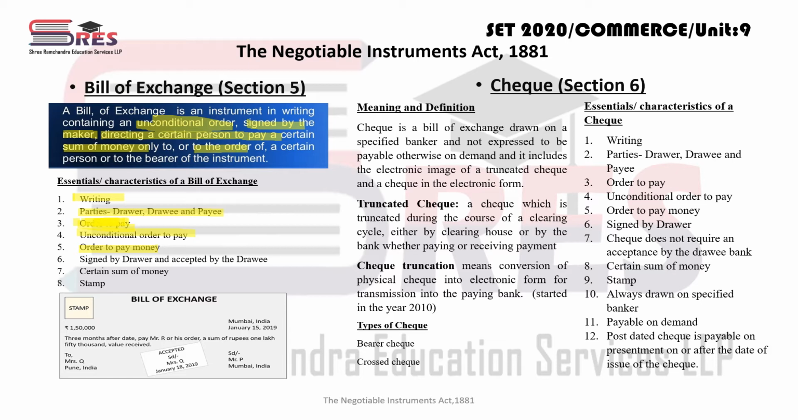Then it must be signed by the drawer, that is, the seller signs, and accepted by the drawee. The drawee must accept that bill. If the bill is not accepted by the drawee, it has no legal value. Keep in mind. So there must be a certain sum of money, and a stamp as per the Indian Stamp Act must be there.